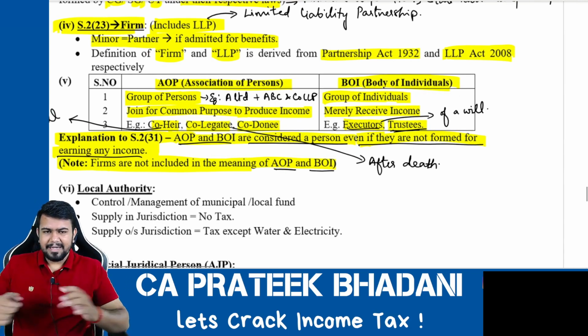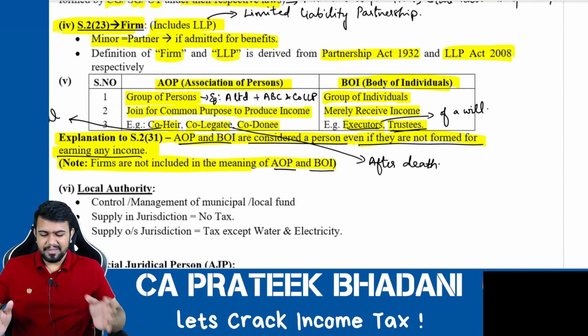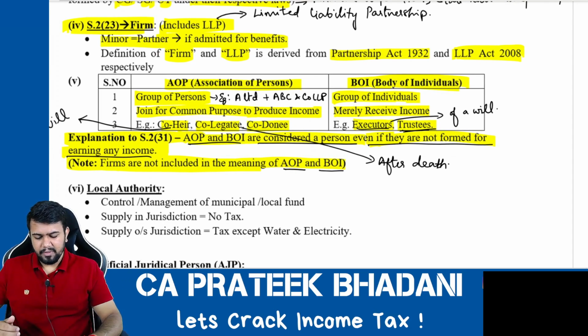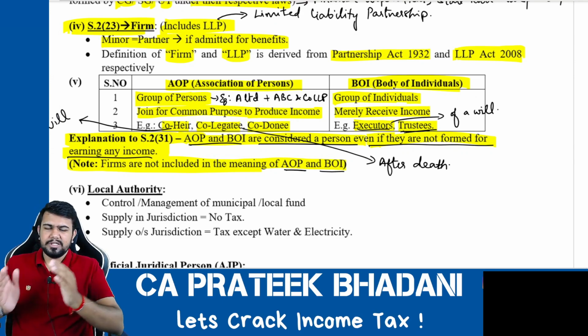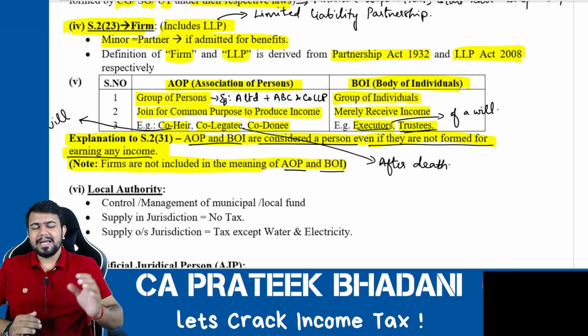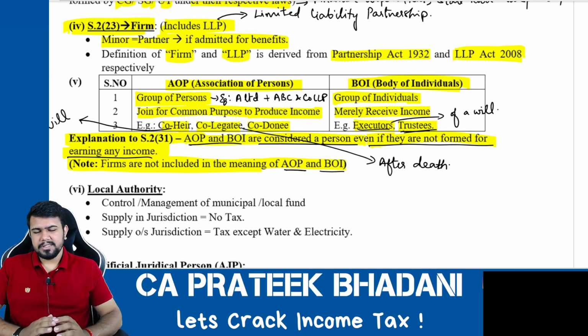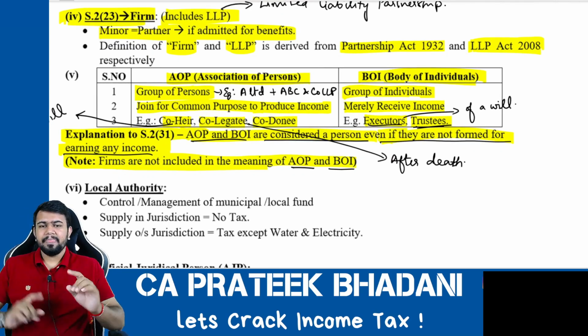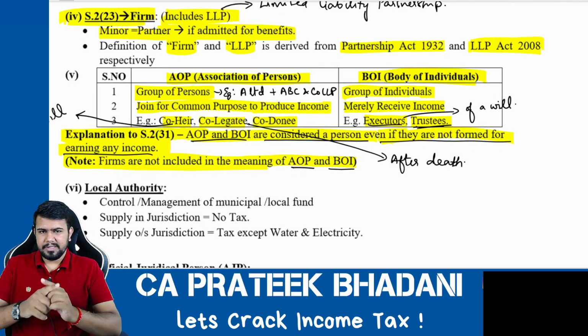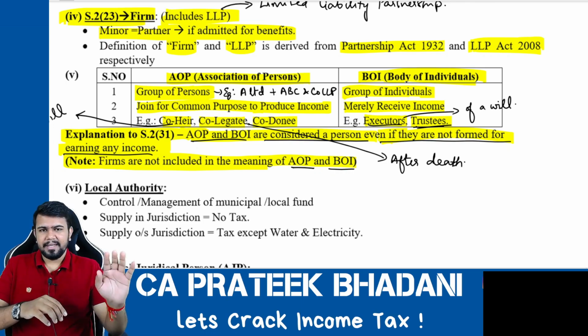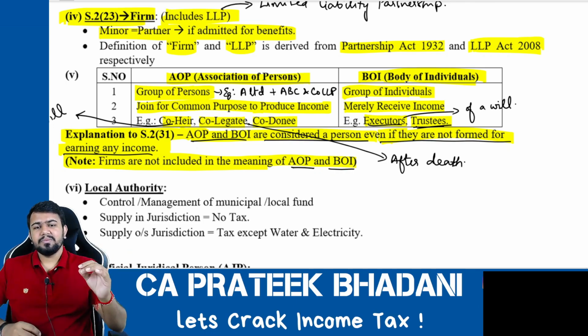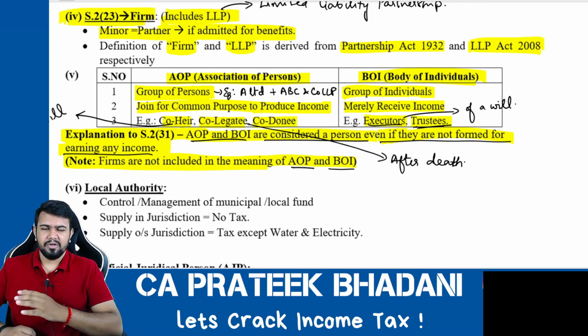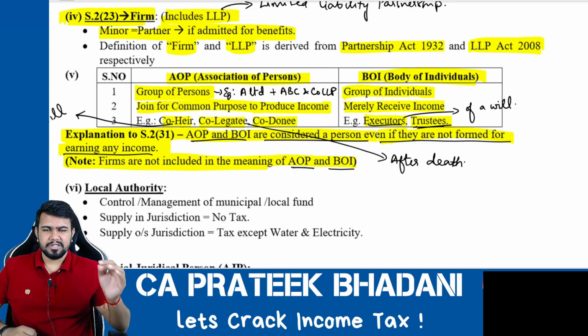Now let me again come back and summarize the difference between AOP and BOI. AOP stands for Association of Persons. BOI stands for Body of Individuals. From the name itself, you should know that if it is a group of persons which contains more than one individual, or which contains any person other than an individual also, then it will be called association of persons.